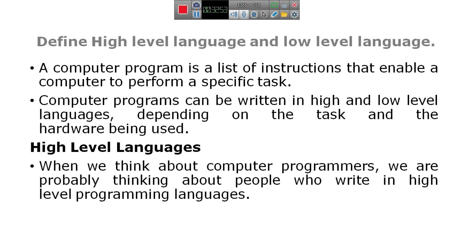But it is very difficult, in olden days and right now also, to write the instructions in machine language.